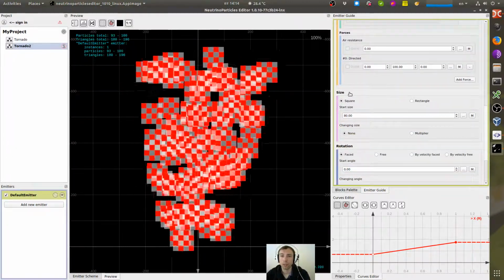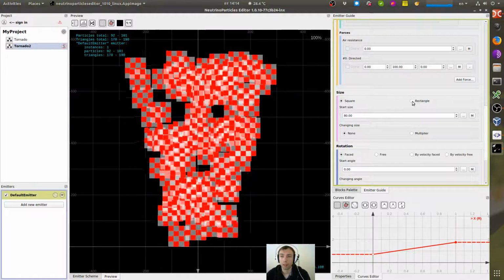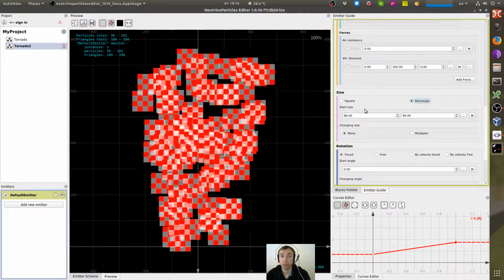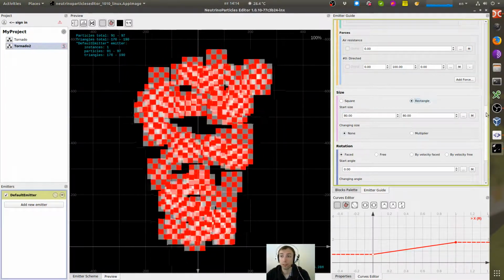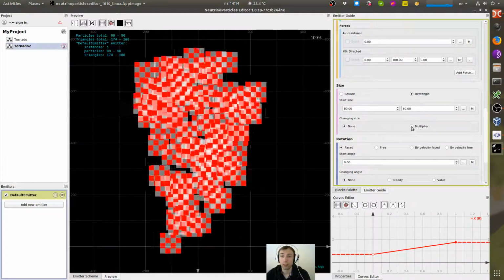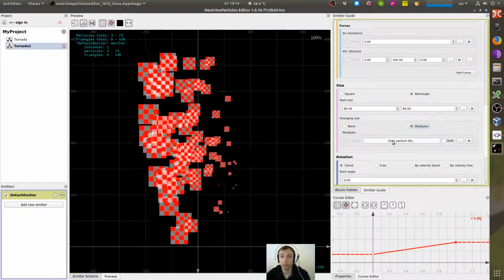First of all, I'll tune the size of the particle. I'll make it a rectangle because we need to change horizontal and vertical size separately. It will be 80 by 80, and I'll set up change in size to multiplier.